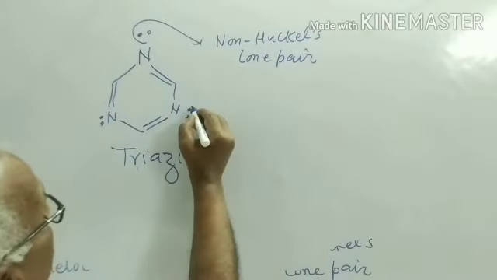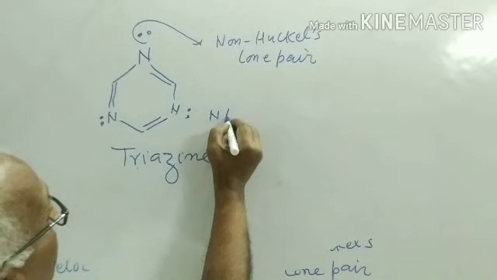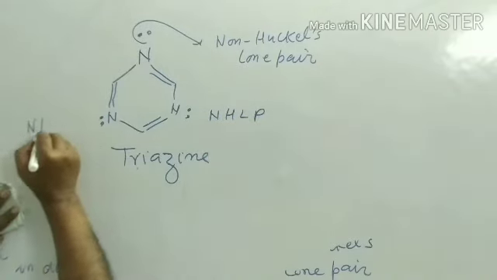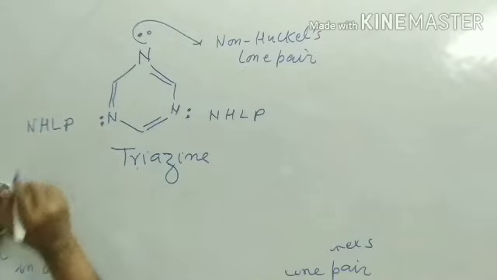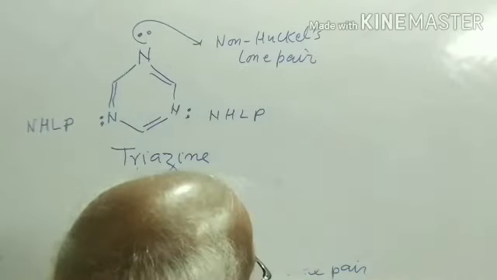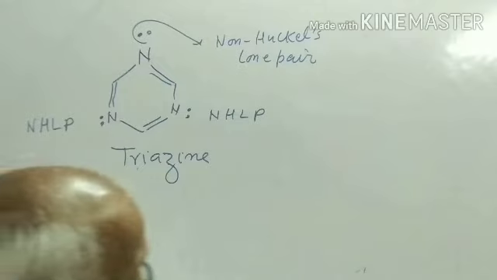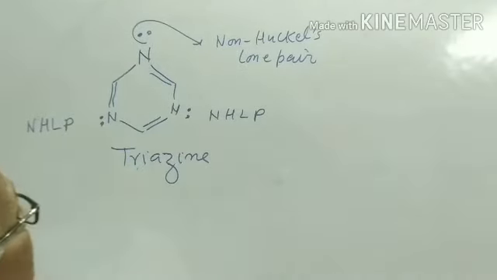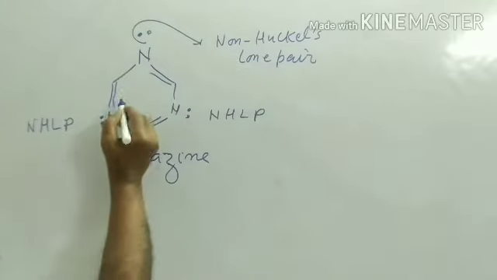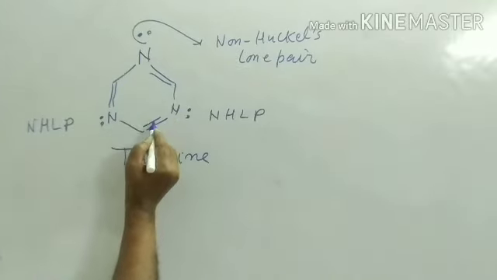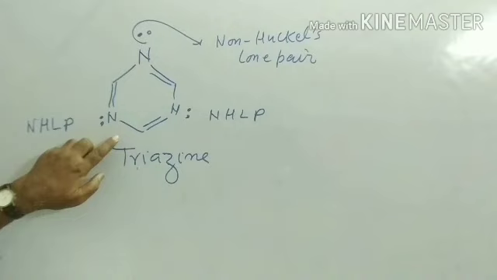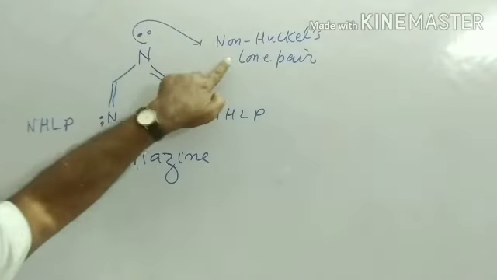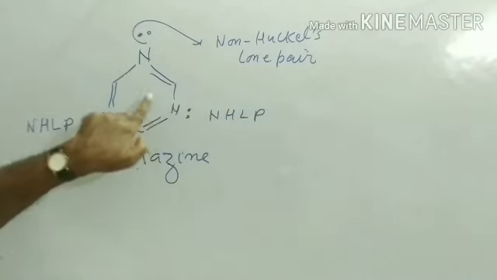It is also non-Huckel's lone pair. This is non-Huckel lone pair. It does not take part in delocalization because sextet is already completed. 2 pi electron, 2 pi electron and 2 pi electron. So it has completed sextet. No need to include the non-Huckel's lone pair in the ring.